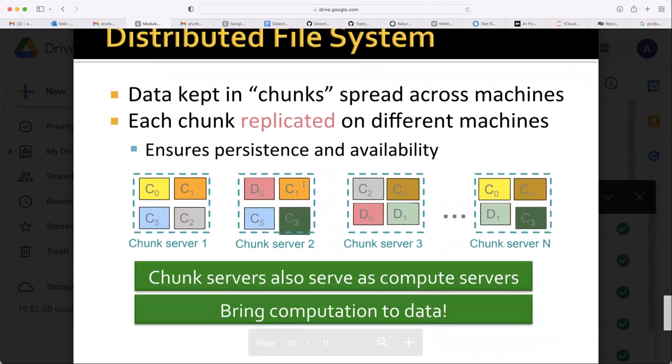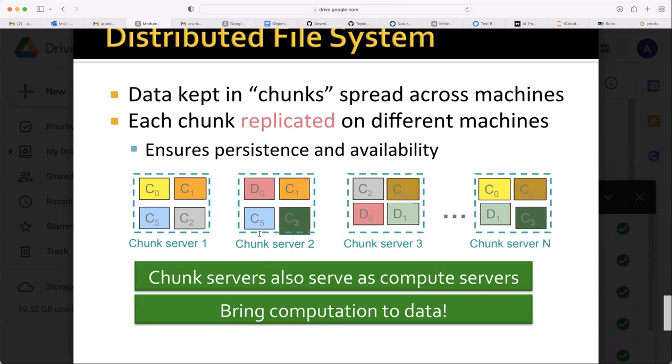So how will this distributed file system replication work? We have seen that your computers are connected to a rack, then those racks are connected to switches. Again, those switches are connected to another switch. So don't replicate in the same rack, because the rack may fail, or the network connecting that rack to another one may fail. If you keep the duplicate copy of the data in the same rack, then you may not get it. So that's why you replicate the data into different racks, then different switches like that.